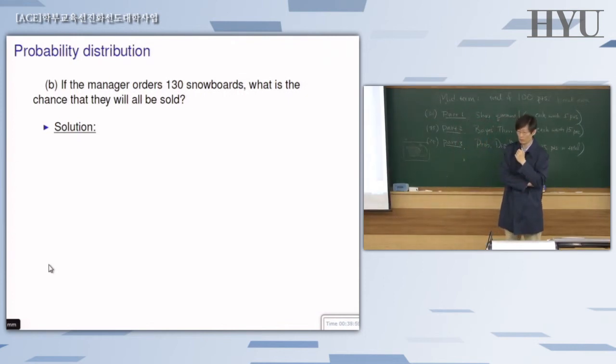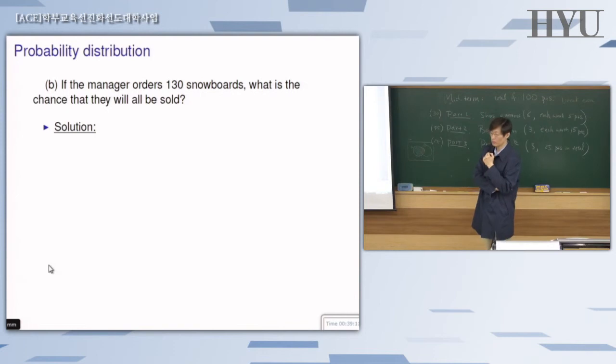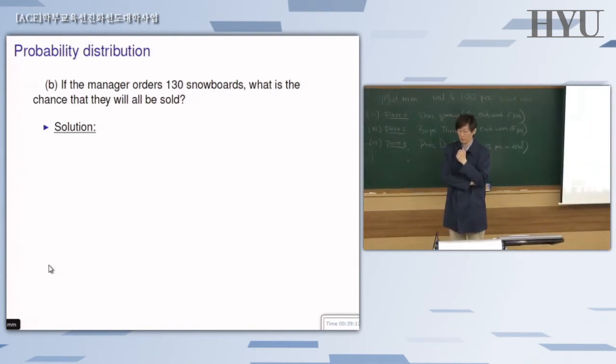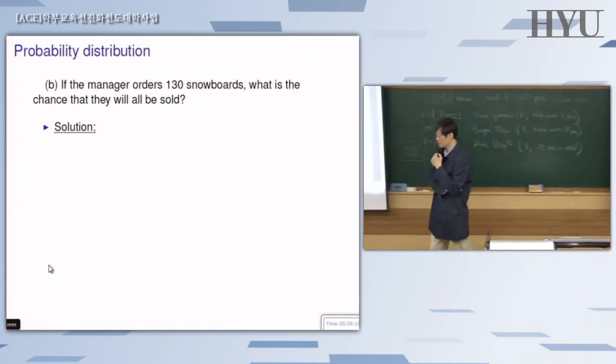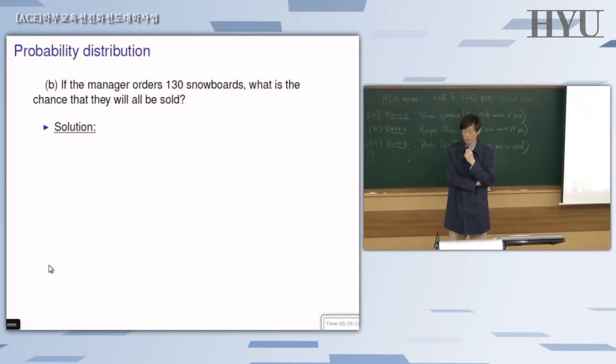And of course you refer to the PMF table. This one's easy and quick to get the answer, so do it now and let's compare. Go back to the PMF and think about which of those cases correspond to the case where all those 130 snowboards are sold out. There could be multiple cases, so figure out what to do about those multiple situations.